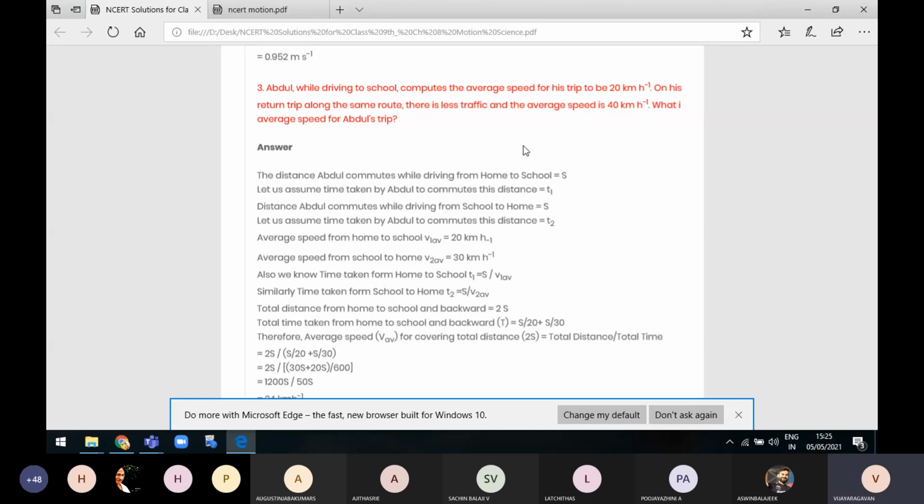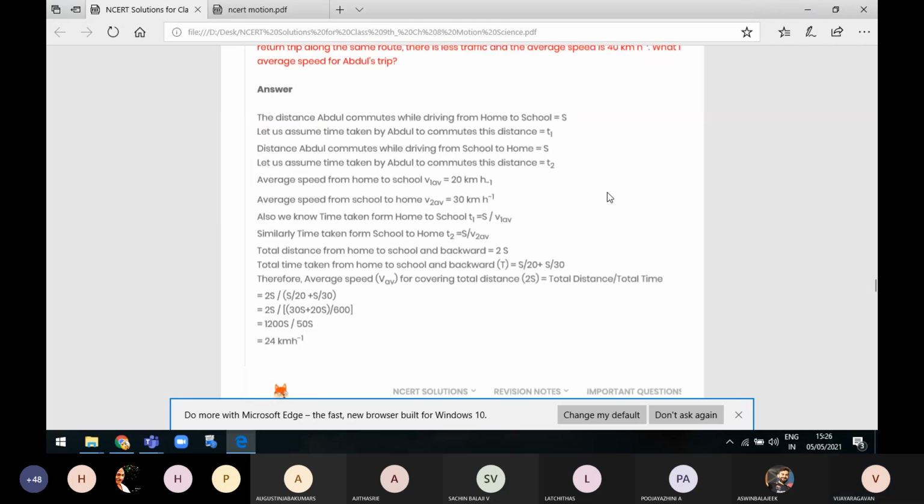The total time taken from home to school and back is T equal to S by 20 plus S by 30. We are adding both times, T1 and T2, because we want to get the average speed. So the average speed for covering the total distance 2S is equal to total distance divided by total time taken. The total distance traveled by him is 2S, and the total time taken by him is S by 20 plus S by 30.